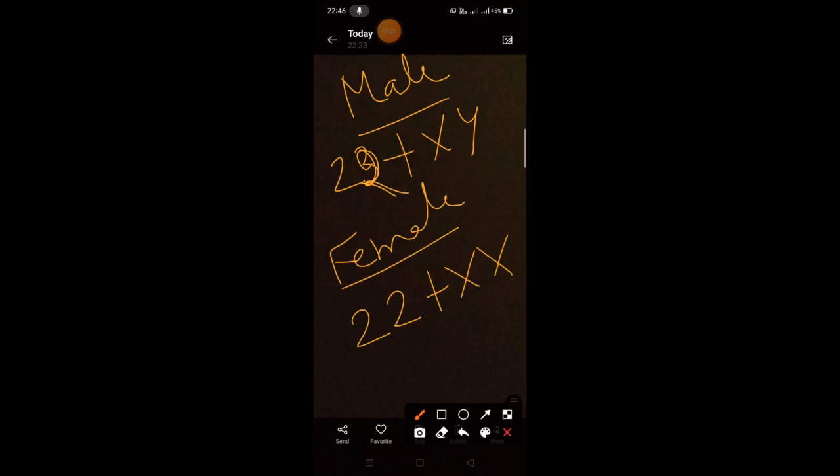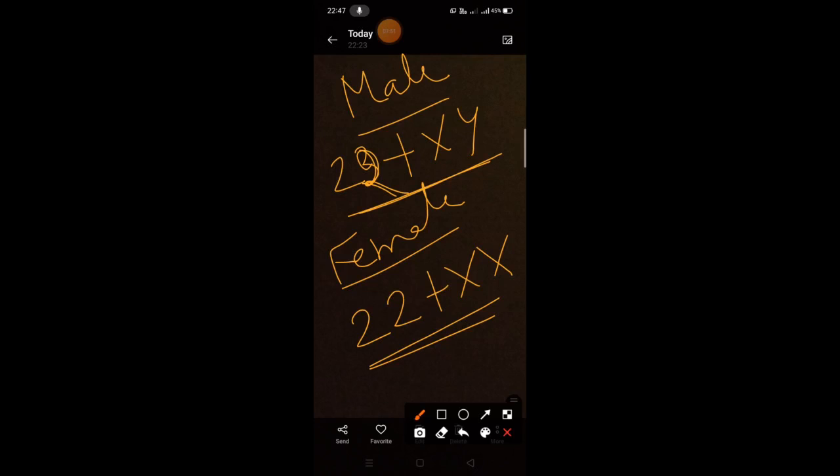So 22 plus XY is present in male, and 22 plus XX is present in female. And as this chapter is talking about the inheritance of traits, and traits are transferred only when genes are transferred, that is, we are talking about sexual reproduction.